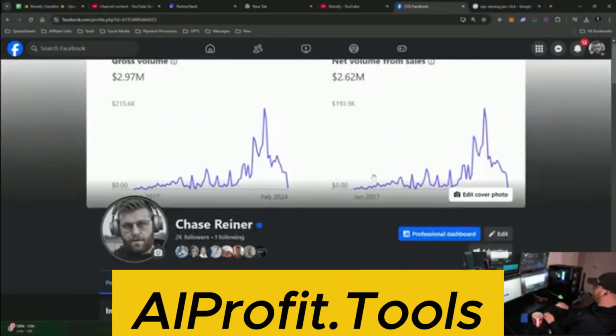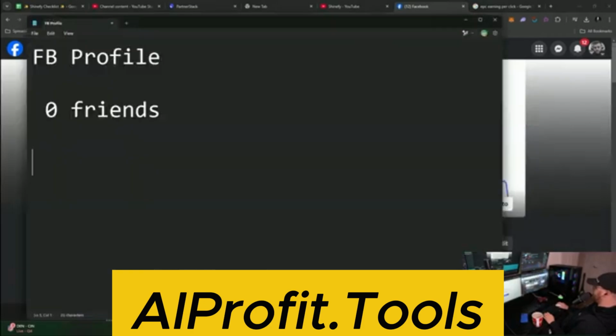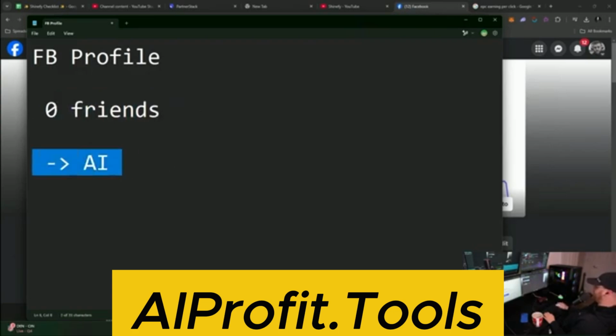But you fill out your bio, you put some content on your page, make it look like it's not just some random profile, right? And then let's say you have 0 friends. So what you want to do is go and find people. Let's say you find people that are interested in AI. Ideally, you want to find people that are interested in the things you're going to be posting about. Because if you add a bunch of people who have nothing to do with AI and have never interacted with AI before, and then your content gets distributed to those people and they're not interested, that post is going to die and your organic reach is going to go down, okay?